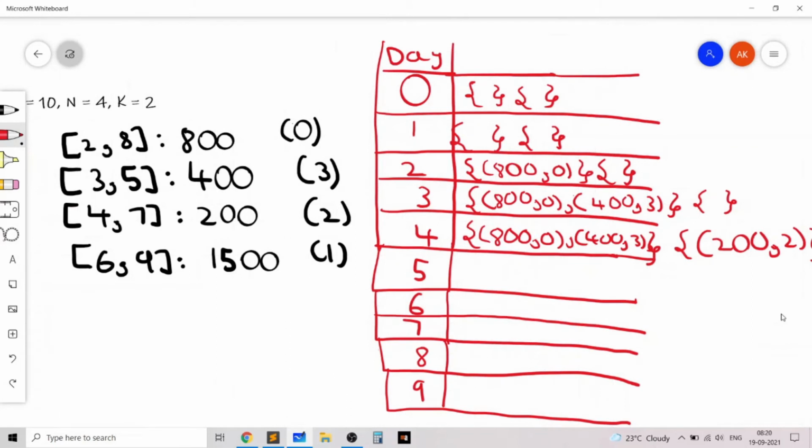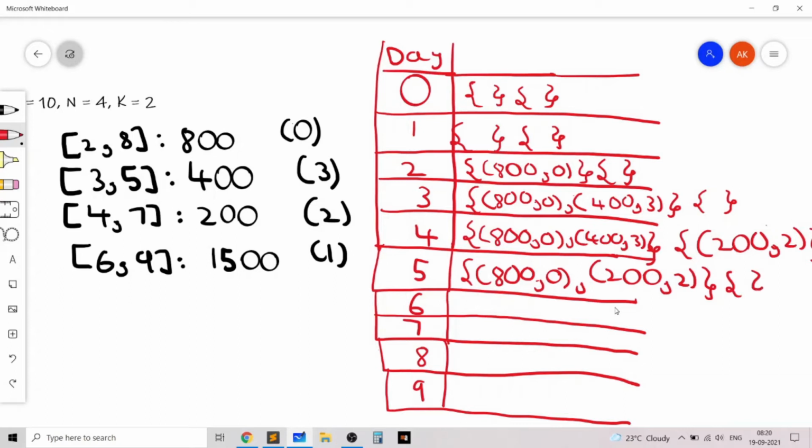So the next day is 5. We need to remove the event which occurs, so we actually need to erase 400,3 from the multiset. We erase that and the multiset becomes like this. However, we realize that the size of this multiset is just 1 and the second multiset is non-empty. So we are going to shift the element from the second multiset to the first multiset. To do that, we'll just use an erase operation like in the implementation, and we'll get that element into the first multiset.